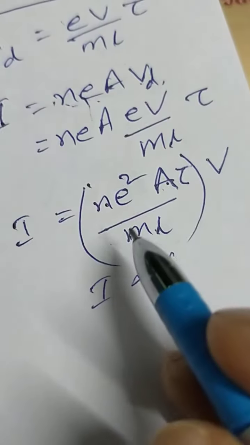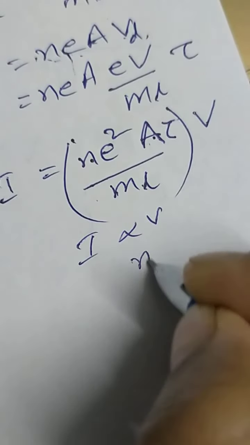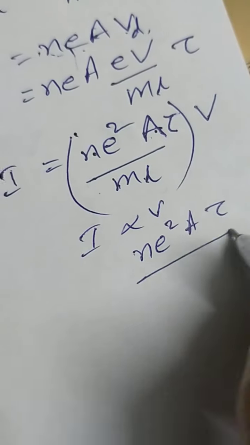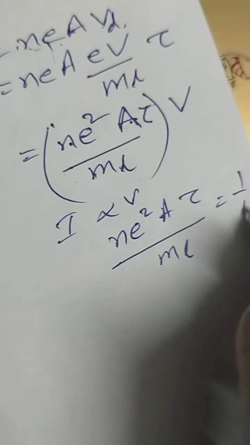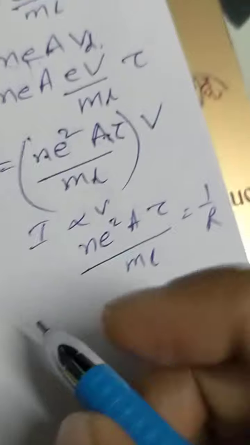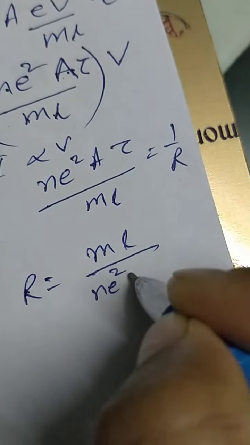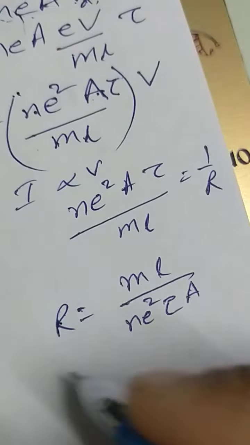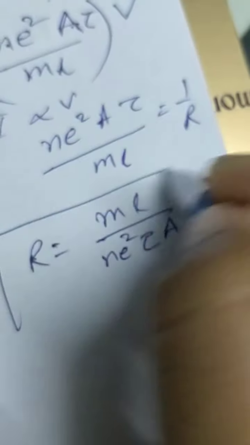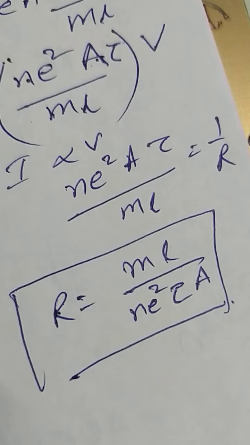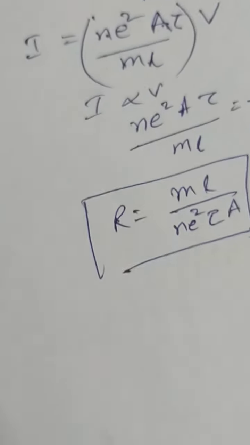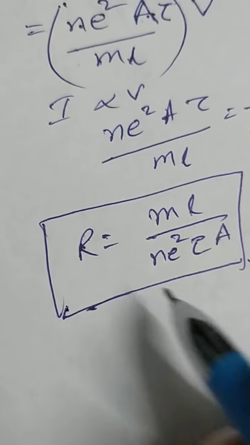Now what is this proportionality constant? This proportionality constant, ne squared A tau by mL, is equal to 1 by R. So from here R will be equal to mL upon ne squared tau A. This is how we derive the expression for the resistance of a material. Now what are the factors on which resistance depends?